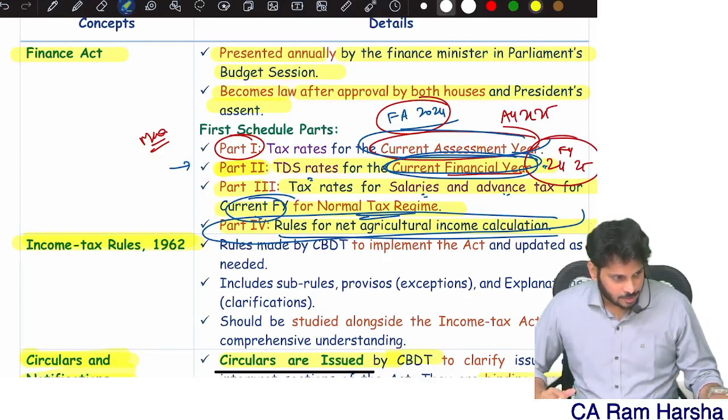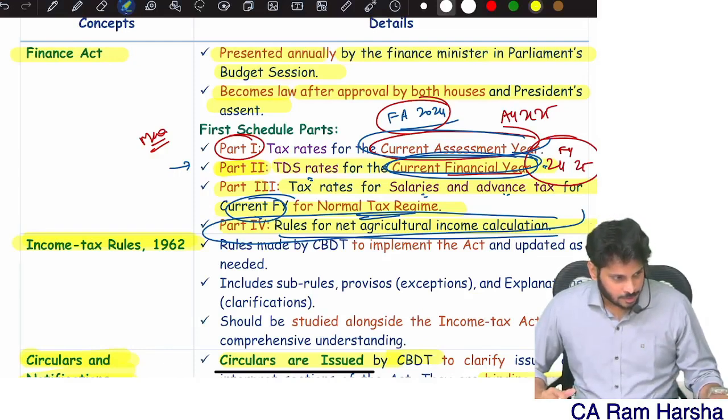Like I told you, there are 5 heads of income: income from salary, income from house property, income from business or profession, income from capital gain, and income from other sources. In each chapter we are going to compute like this only. We have a separate chapter for salary, a separate chapter for house property. How to compute income we are going to discuss in upcoming chapters.